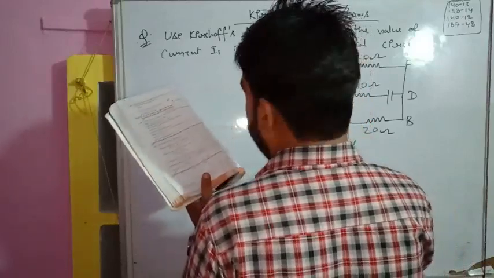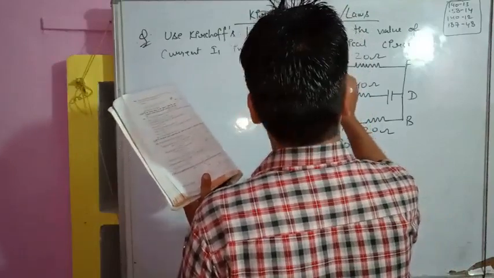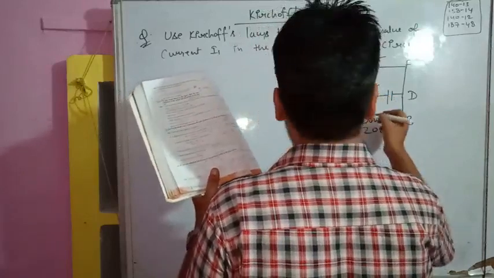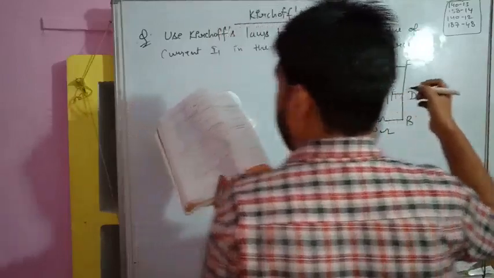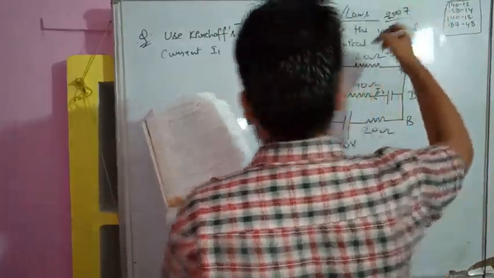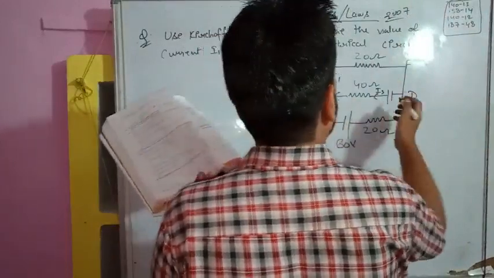So this is a little easier question, because sometimes the directions will not be given to you, and you will draw the directions on your own. But that's an easy question, and this was asked in Delhi in year 2007. So this is one asked question in board exam, although a lot of years ago. So this is I3.